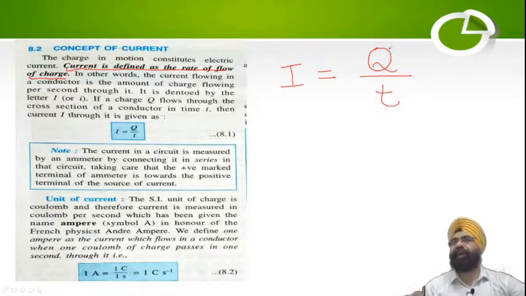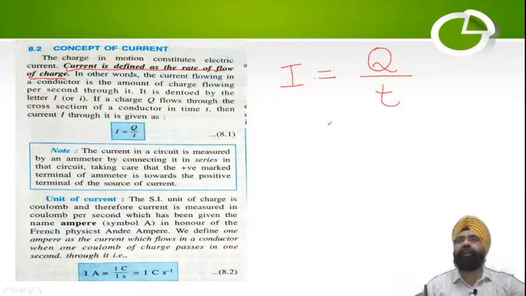If Q charge has flown in time T, I divide Q by T, which means how much charge from that particular cross section of the conductor went by in 1 second. That gives me the current. Clear, anybody? Okay, this we have already done. Now the unit.